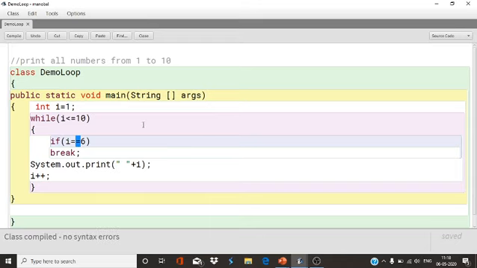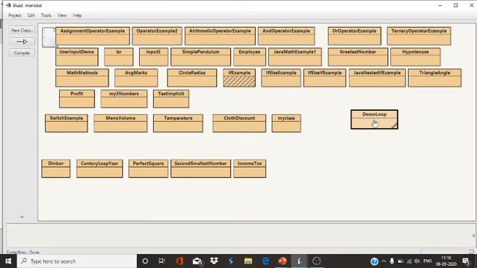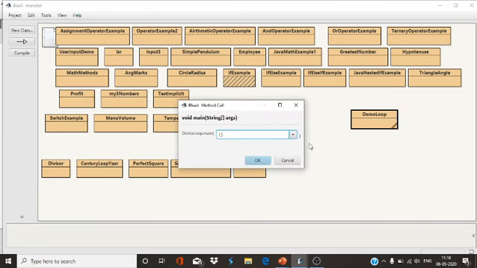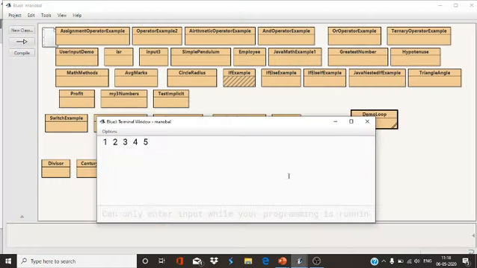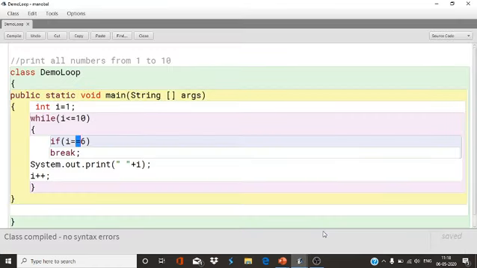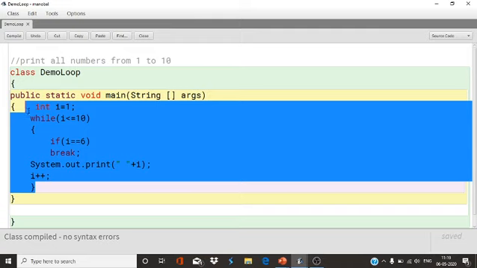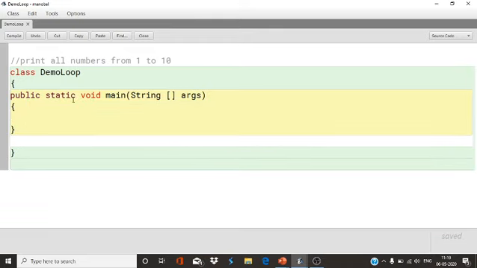Now see, up to 5 only. Why? Because I terminated this loop. Like this only you can use this in the do while loop also.